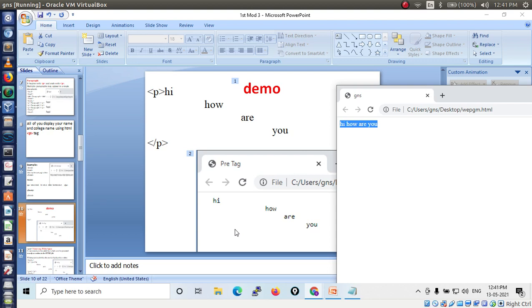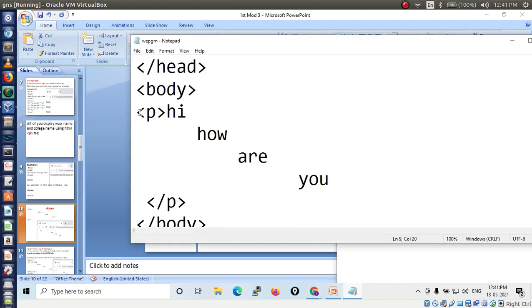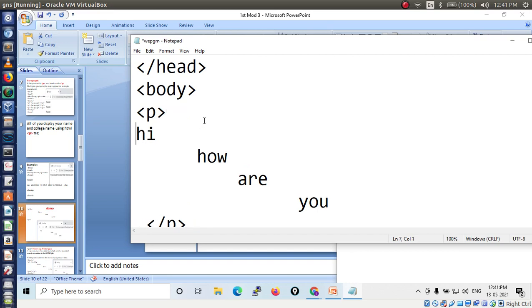Ria, have you understood the question? I want to display a message like this, but I am getting the message in a single line. This is my question. To print this message exactly as we have written it on our web page, you need another tag, that is the pre tag. Which tag is it? Pre tag. I will tell you later.